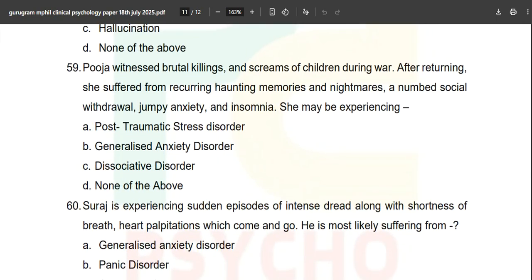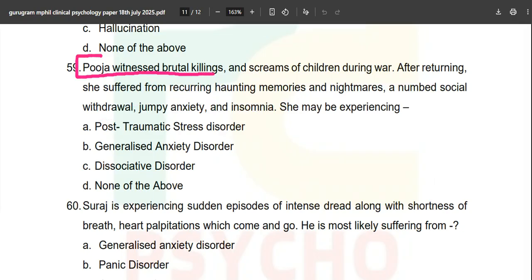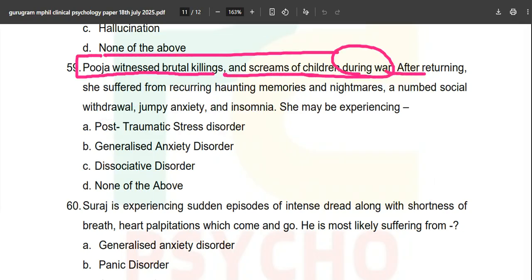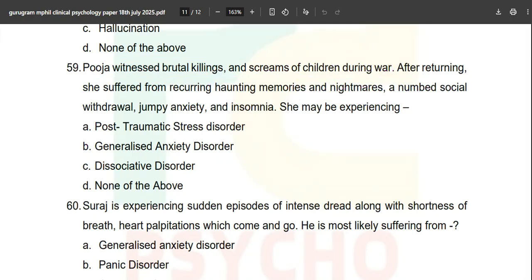Pooja witnessed brutal killings, screams of children. This statement is telling you the answer. The likely possible answer is going to be PTSD during war. You don't even need to read what is happening over here. Why? Because Pooja witnessed brutal killings and screams of children during war. So obviously she is now grown up. After returning, she suffered from recurring haunting memories and nightmares and all these things. Obviously not dissociative, not GAD. It is post-traumatic stress disorder.